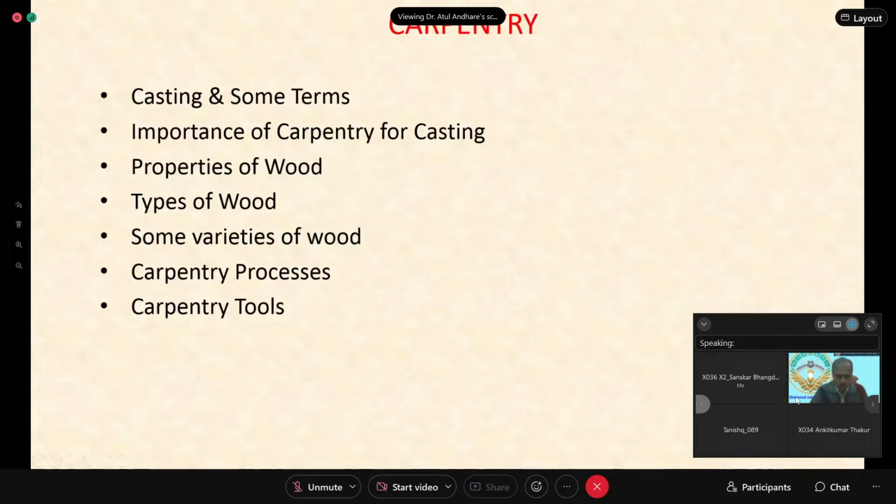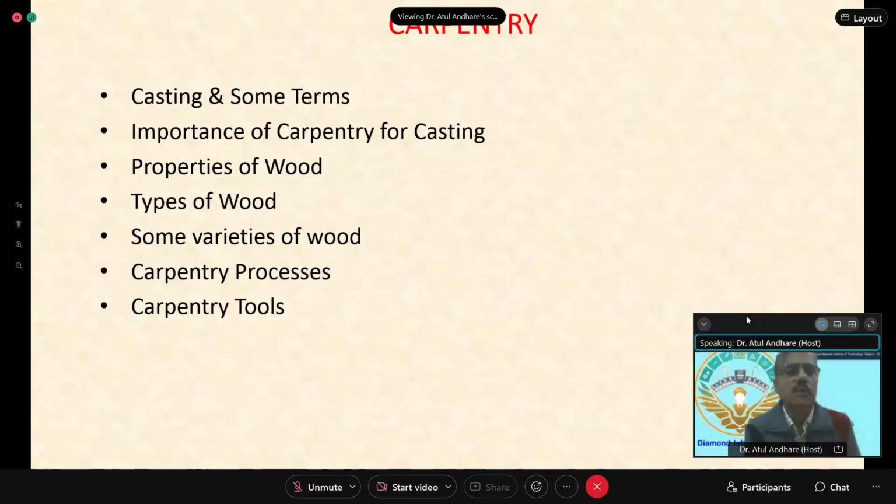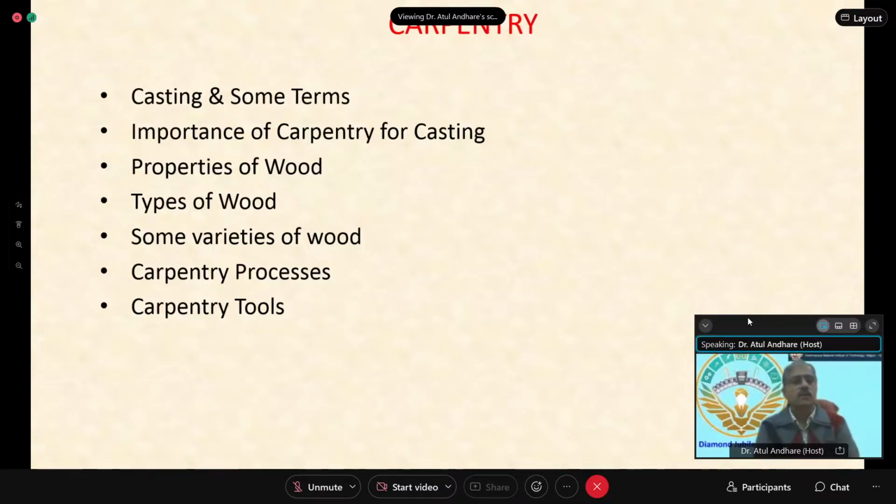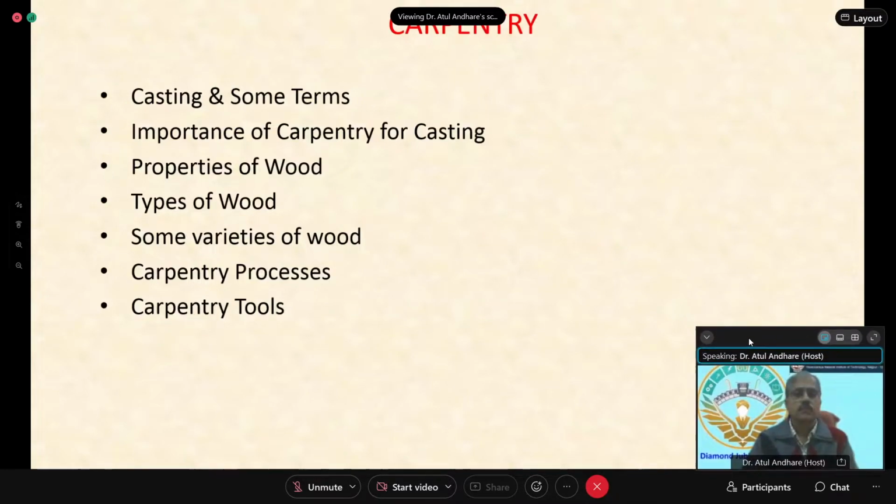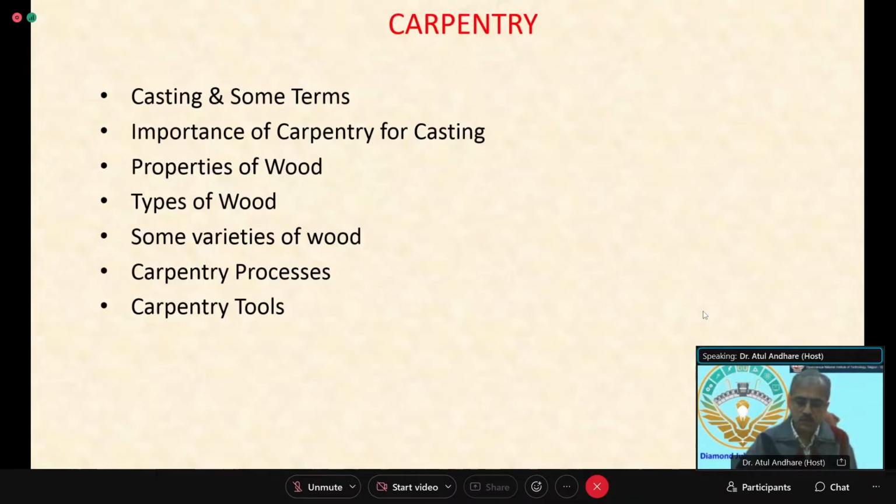So we'll discuss today some brief, some basics about carpentry. What are the terms involved? Then why we are discussing this carpentry for engineering, otherwise you will not come to know about that. Maybe in civil engineering you need something about it, but the process of casting.